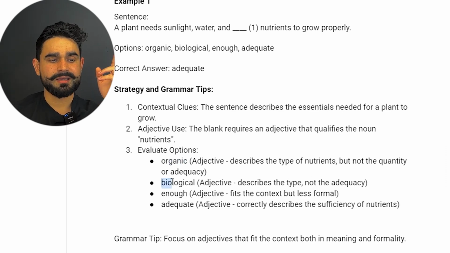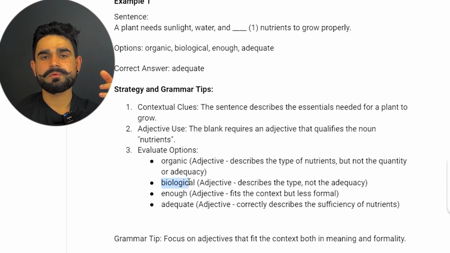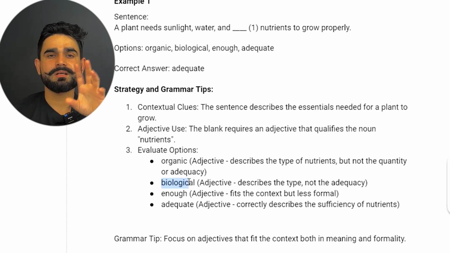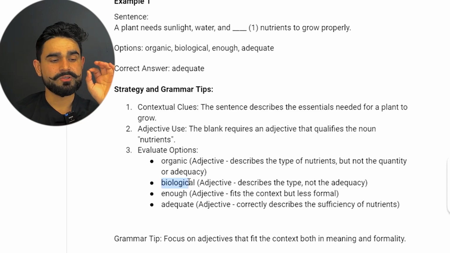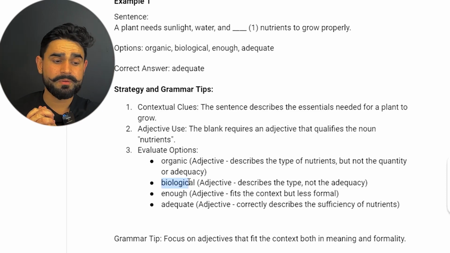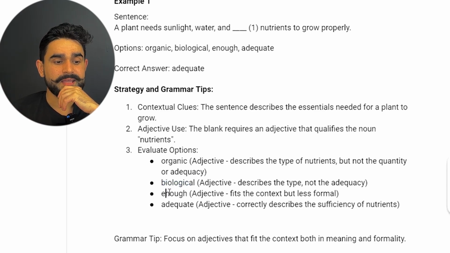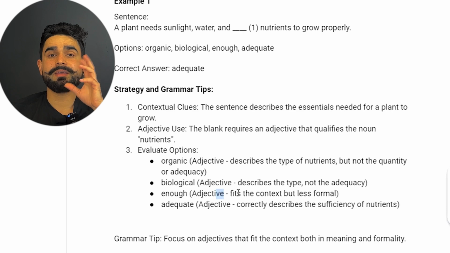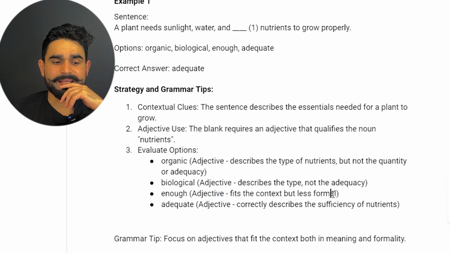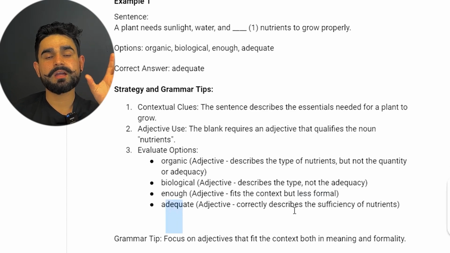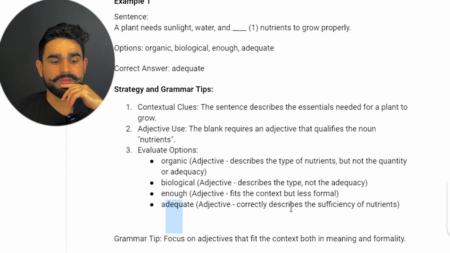Next, biological describes the type, again not the quantity that we're looking for, so that's why we eliminate that one as well. The next one is enough. Again it's an adjective, but enough is less formal. Why do we eliminate enough? Because it's less formal. And adequate fits properly, because it describes the sufficiency that we need for the nutrients. So that's why we select adequate.